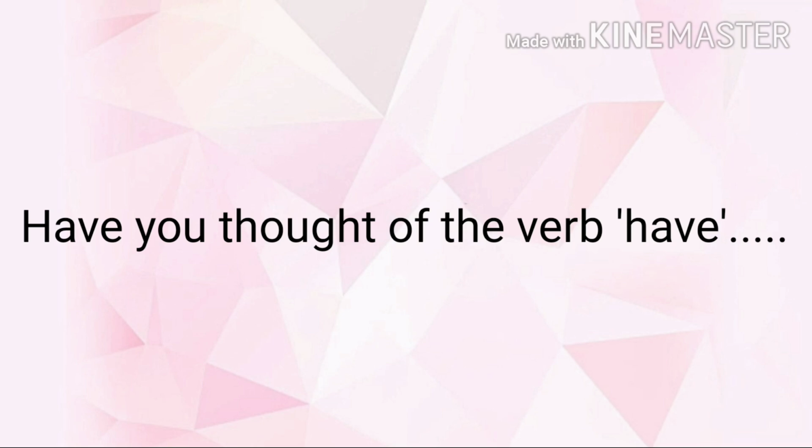The lesson "Have you thought of the verb have" is an informative text which tells us about the usage of the verb have in different types of sentences in the English language. This lesson talks about the number of ways in which we use the verb have in our day-to-day conversation. Moreover, this verb can be used both as the auxiliary verb and the main verb. It is also used to form sentences in perfect tenses. It can even be used to form negative sentences.